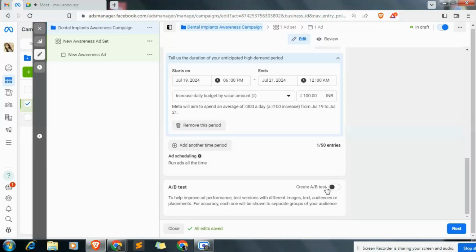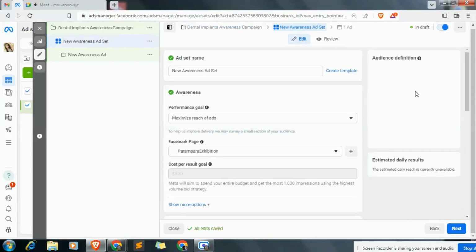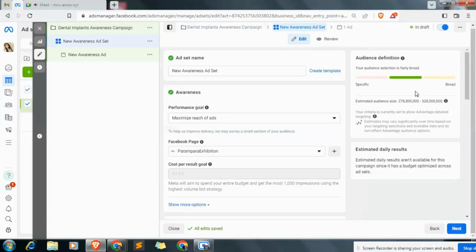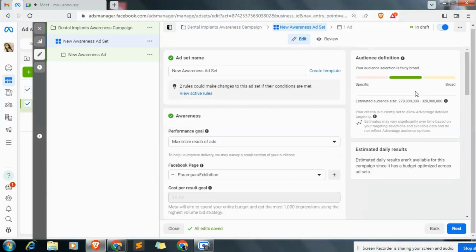Yeah. Here is A/B testing. I'm not going to touch it because I will have to do extra work for A/B testing, but it will be beneficial. So let's simply go to the next step. So this was the first step of creating a social media marketing ad campaign. In Facebook Ad Manager, there are 3 steps to create a campaign. First, create a campaign, then create an ad set, then create an ad. We are in the second step.